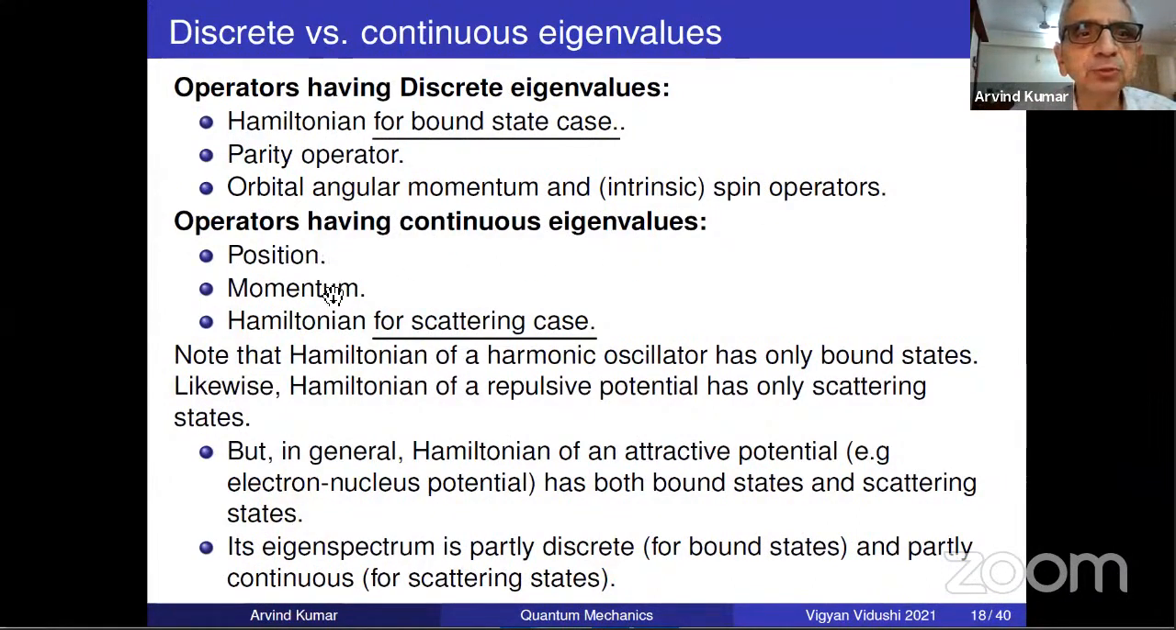Operators having continuous eigenvalues: position, momentum, Hamiltonian for scattering. And we have done all this, just a revision. Hamiltonian of a harmonic oscillator has only bound states. Hamiltonian of a repulsive potential has only scattering states. But in general, the Hamiltonian of an attractive potential, for example the electron-nucleus Coulomb potential, has both bound states and scattering states. When this happens, its eigenspectrum is partly discrete for bound states and partly continuous. So if you want to state the whole eigenspectrum of the Hamiltonian of a Coulomb potential, the answer is it's partly discrete, partly continuous.